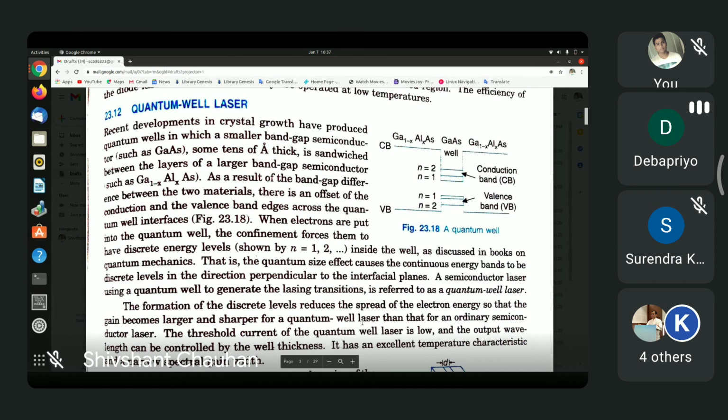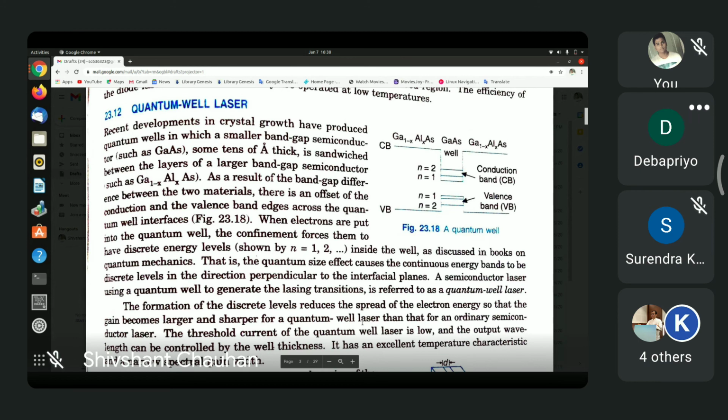Now, these require the passage of a rather heavy amount of current. The current density across the depletion region has to be high. To reduce that, quantum well lasers were invented. In the quantum well laser, you have a number of layers.